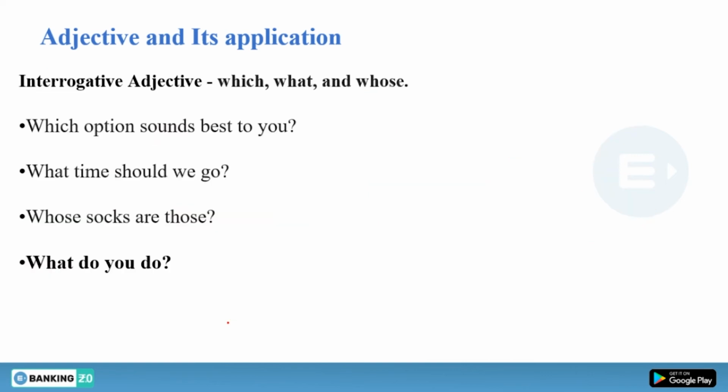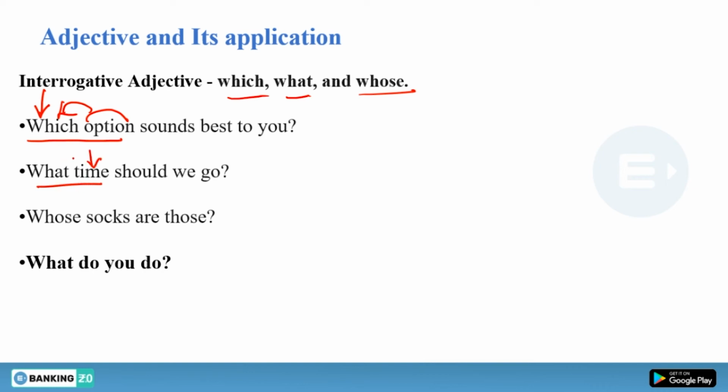Next are interrogative adjectives. We have which, what, and whose, which are called interrogative adjectives. They also function as adjectives, like "Which option sounds best to you?" So we have a noun, and before that "which," which is used obviously to ask a question, but this is an interrogative adjective because it is used before a noun. "What time should we go?"